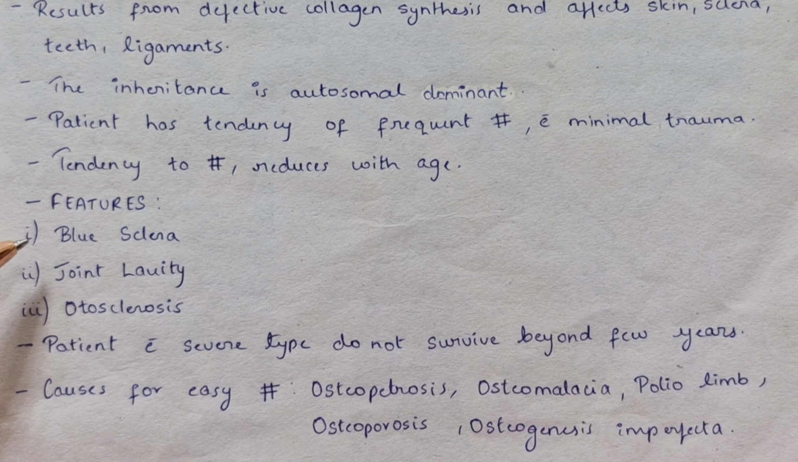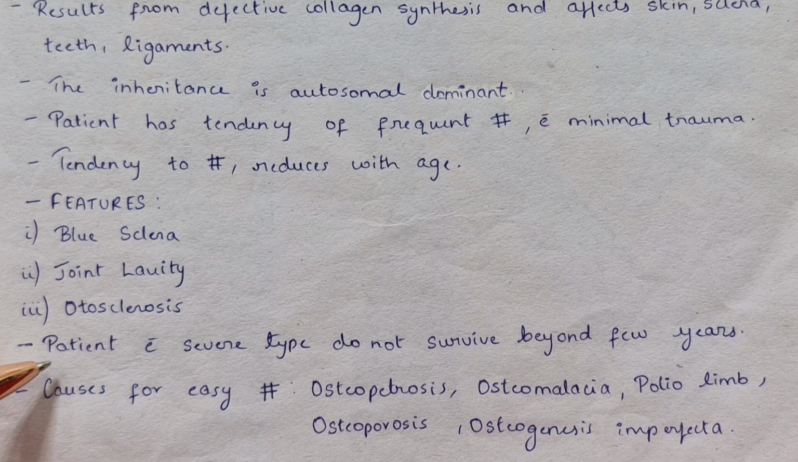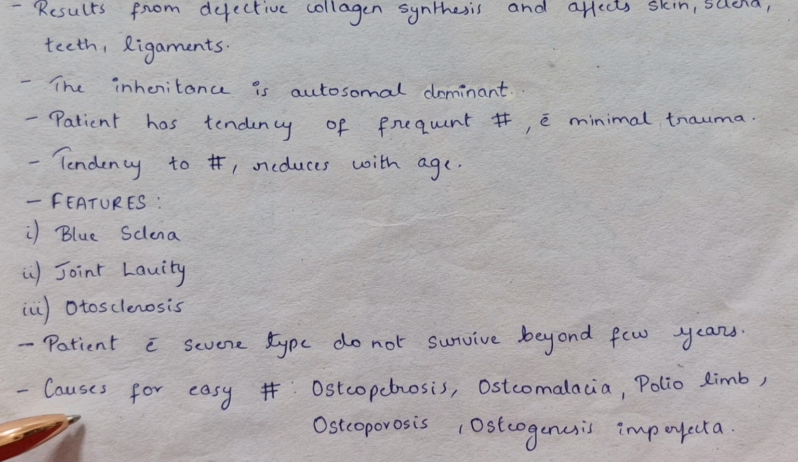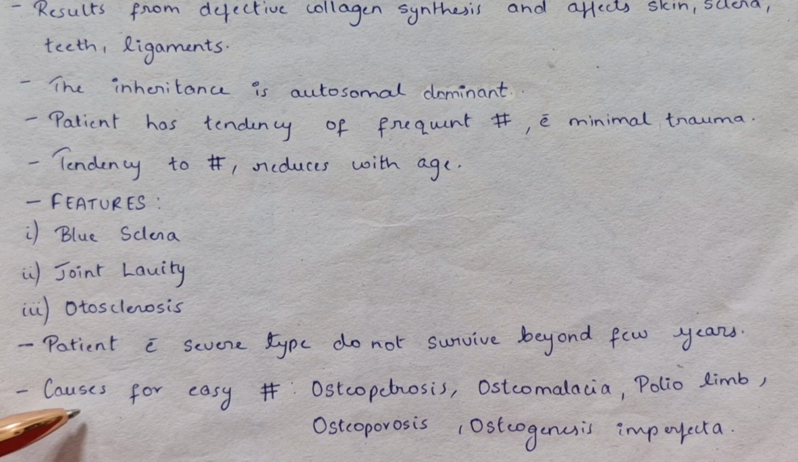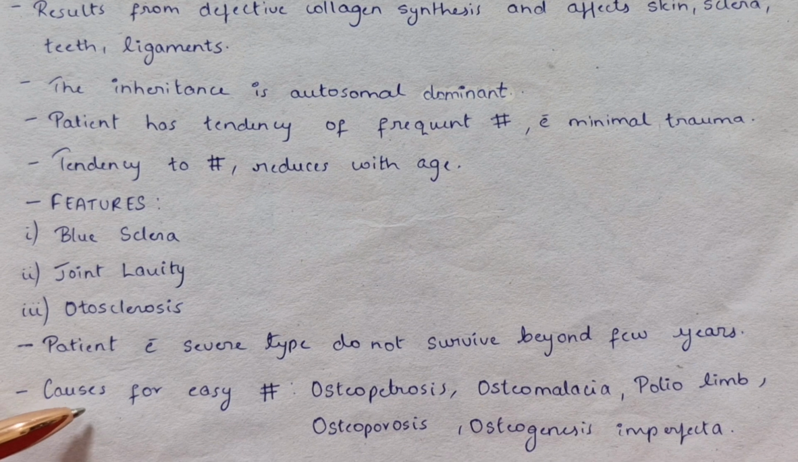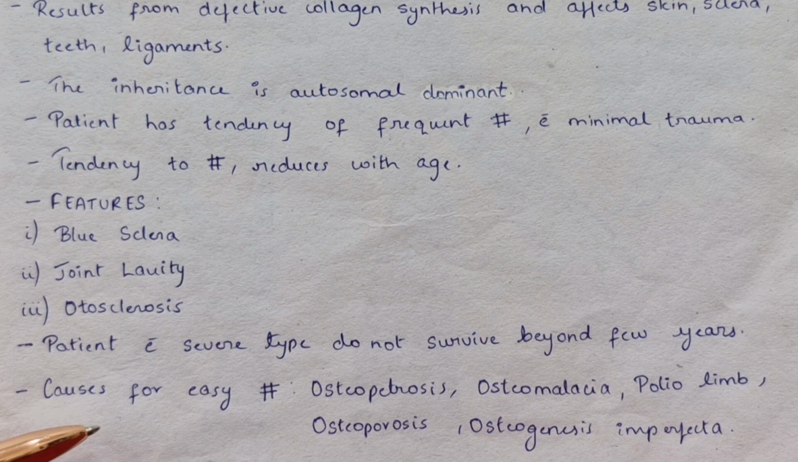Features include blue sclera, joint laxity, otosclerosis. Patient with severe type do not survive beyond few years. Causes for easy fracture include osteopetrosis, osteomalacia, polio limb, osteoporosis, and osteogenesis imperfecta.